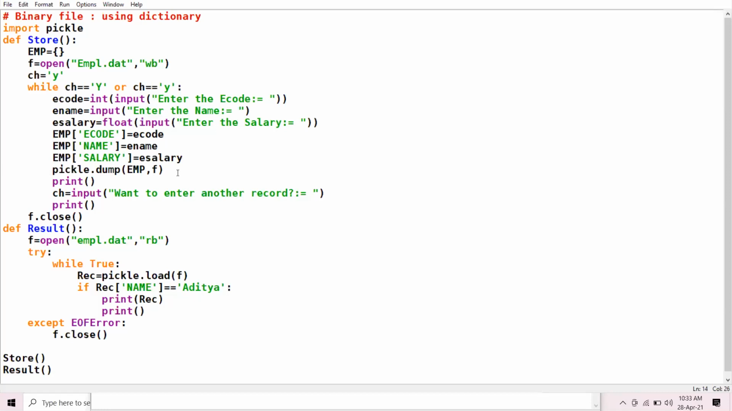Now, how to store this dictionary inside the binary file? Pickle.dump, the same function which we took to store list into the binary file. Dump function is used to write the data of the object into the binary file. So I am passing the name of the dictionary and file handle as parameter to this dump function. Okay, am I clear?